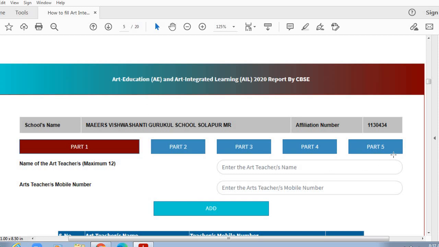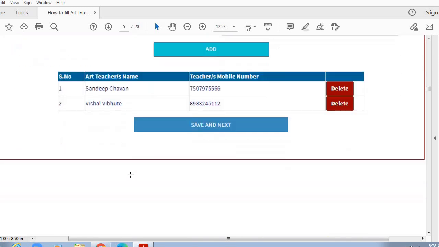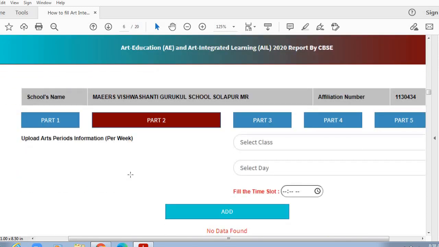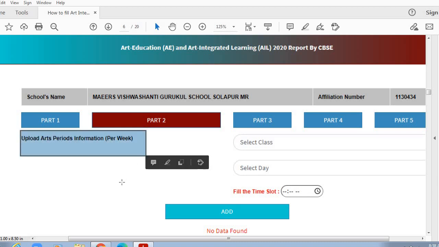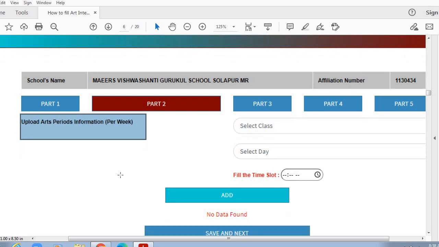There are total 5 parts in this Kala Setu portal that we need to complete. One by one we will see the information and how to fill all these 5 parts. First part asks you the information about art teachers in your school. This is the second part, in which you need to upload the details of the art periods per class.